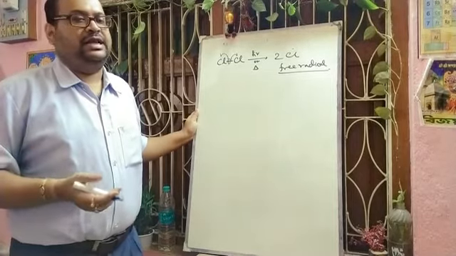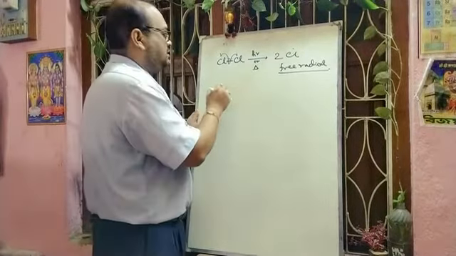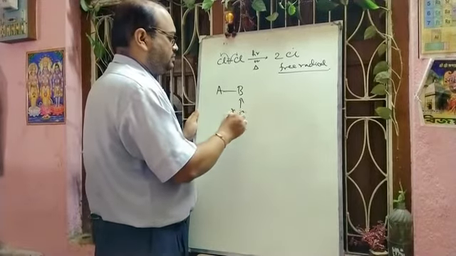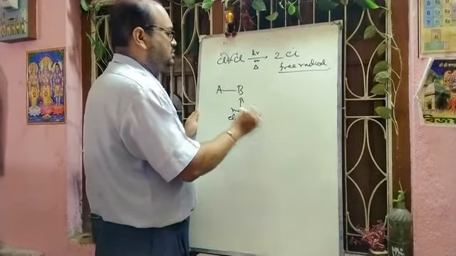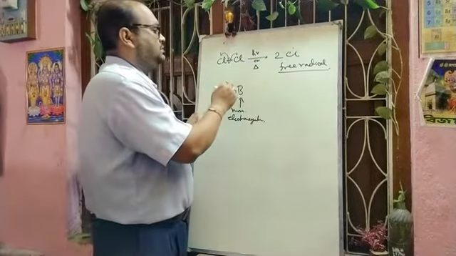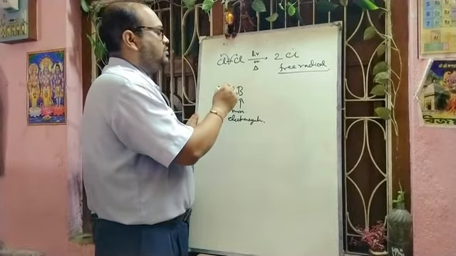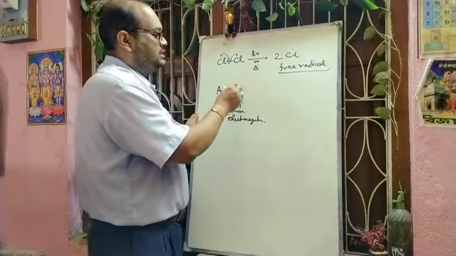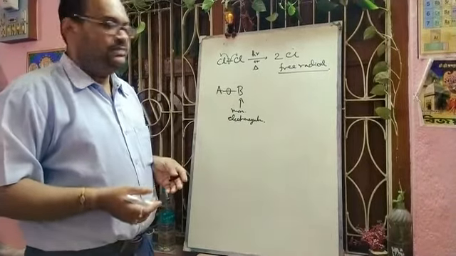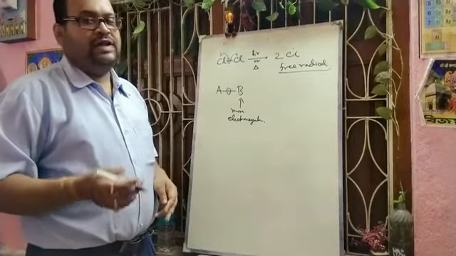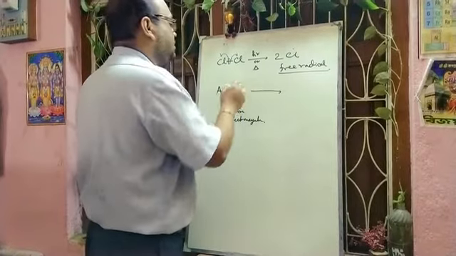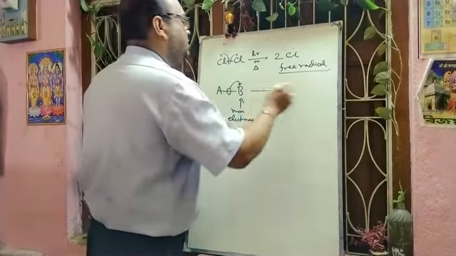But if there is heterolytic fission, suppose there are 2 different atoms, and suppose B is more electronegative, then what will happen? Definitely the sharing pair of electrons will be attracted by that B atom. We know the electronegativity concept, that if B is more electronegative, it will attract the bonding pair of electrons towards itself. So definitely in this case there will be heterolytic cleavage of this bond, and you will get this heterolytic cleavage.